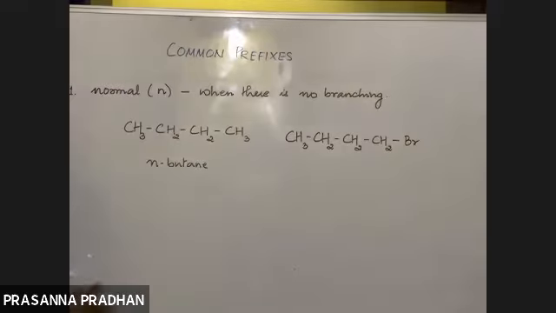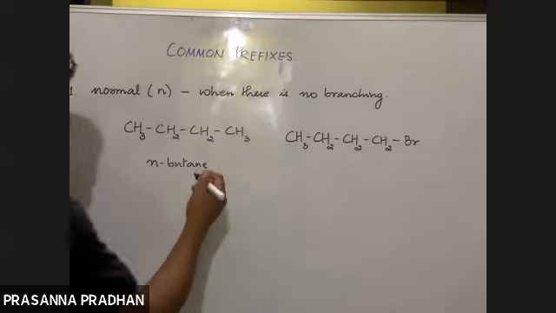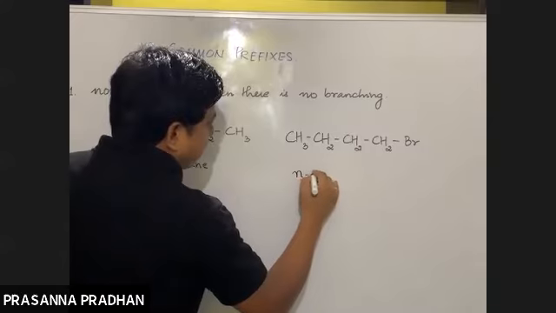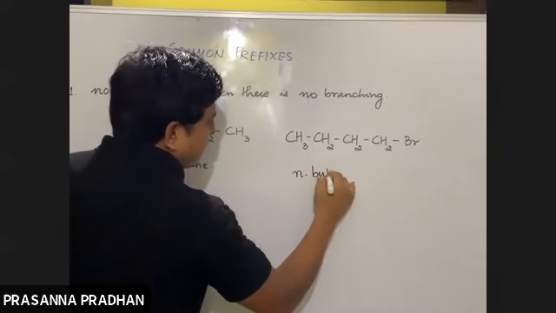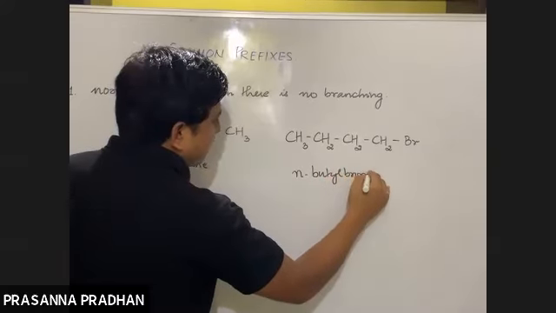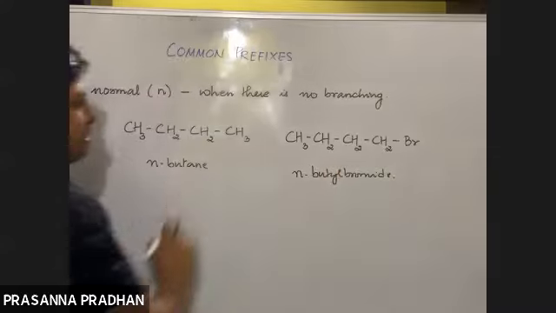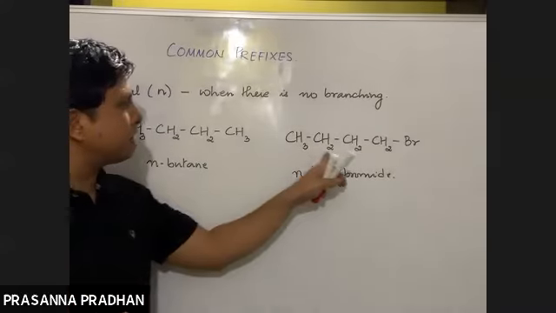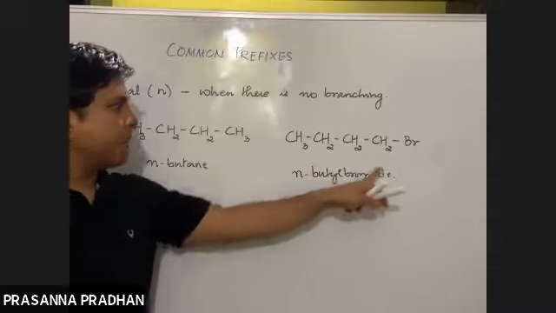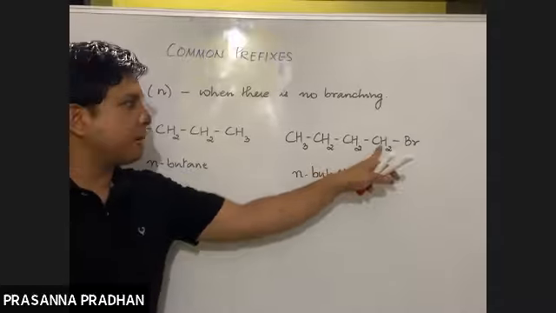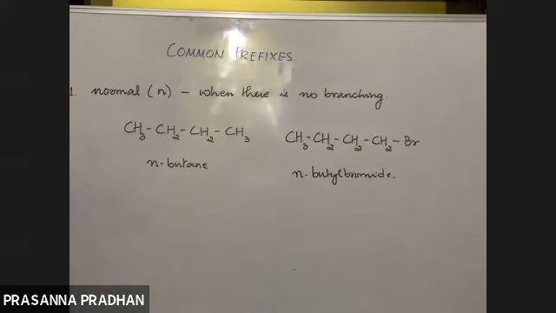So what will be the IUPAC name? It will be 1-bromobutane. But if we use the common prefixes, we can write this as n-butyl bromide. N-butyl means it's a butyl group with no branching. Bromide means, obviously, if there is no branching, bromine should be attached to the end carbon atom like this. Got it? So we use the prefix normal when there is no branching at all.